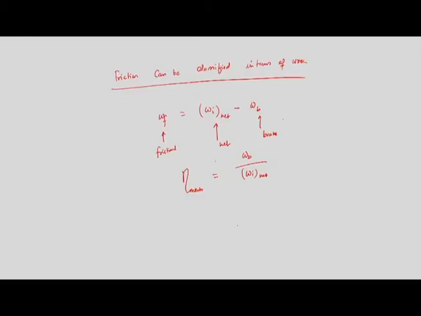So, what we understood from this discussion is that the power or work available on the piston face is not equal to the brake power or brake work because of the frictional losses. Some portion of the work output or power is used to overcome the frictional losses in an internal combustion engine.